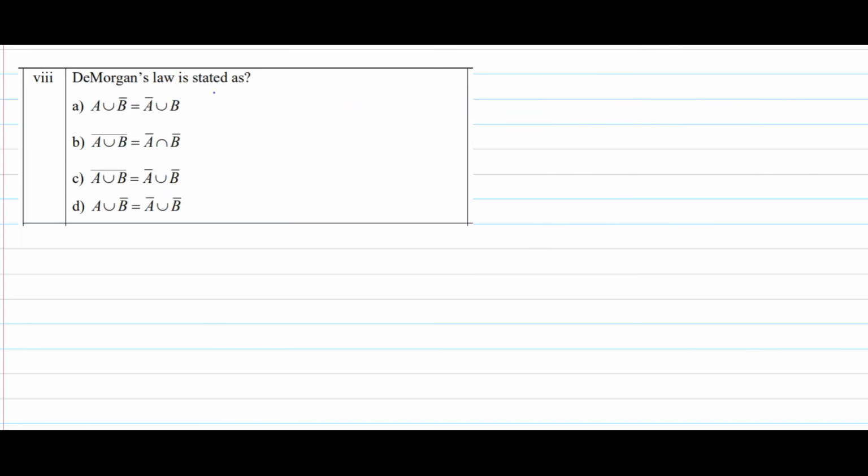Next, De Morgan's law is stated as, obviously, A union B whole bar is equal to A bar intersection B bar. B is the answer. That means if one is union, the other should be intersection. But here both are union, so this is not correct. Of course, these other options are also not correct. Let's move on to the next problem.